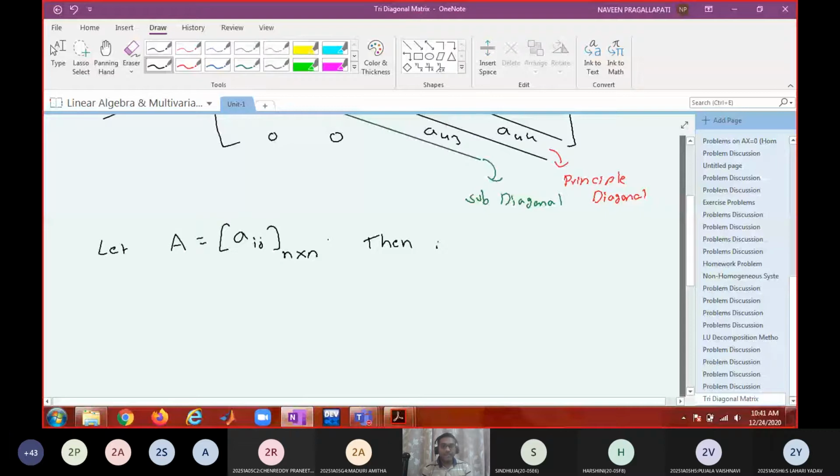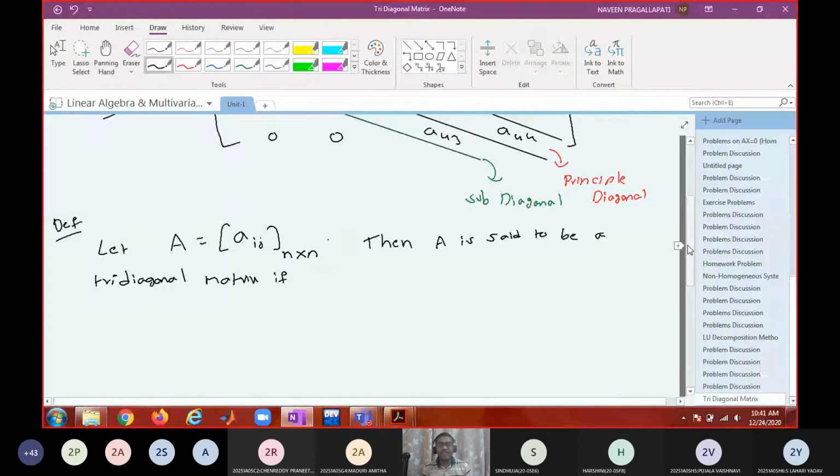Then A is said to be tridiagonal. Can anyone tell?